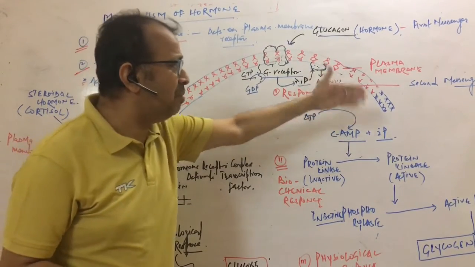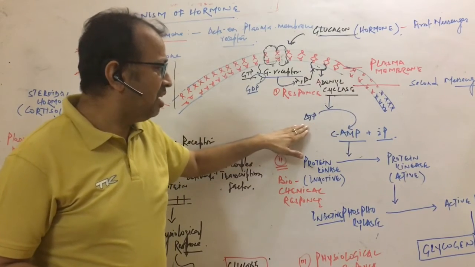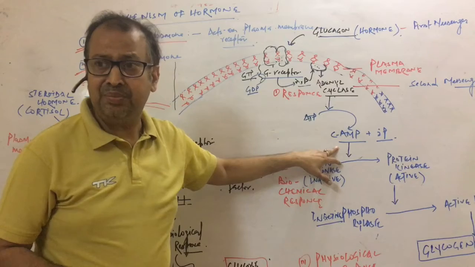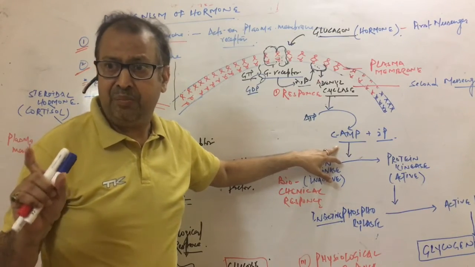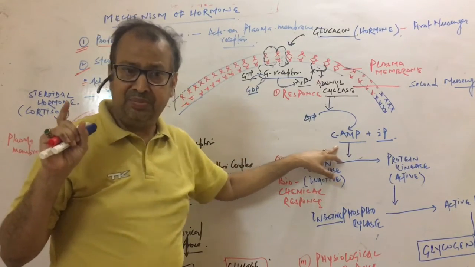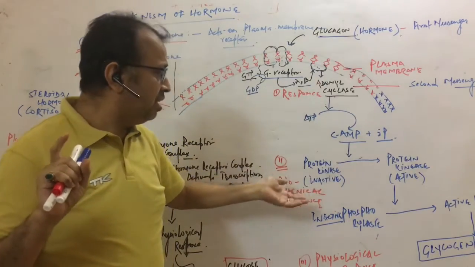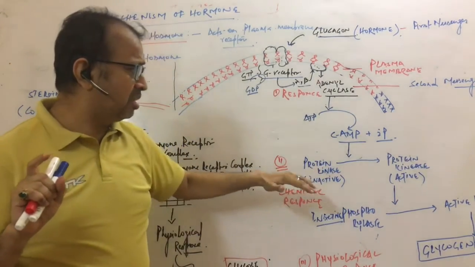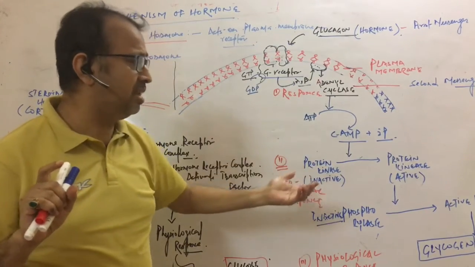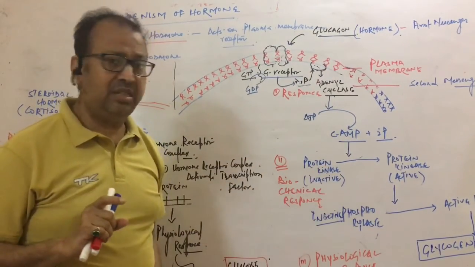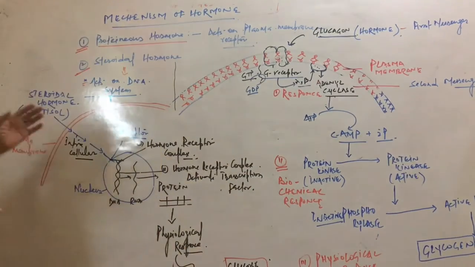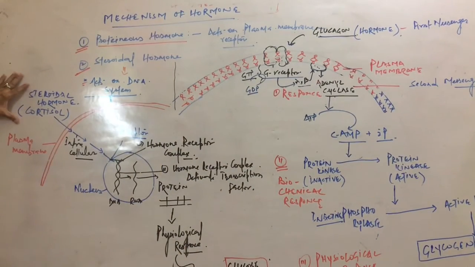So it is where the second messenger cascade starts. So it converts ATP to cyclic AMP. The third question would be asked in the NEET examination. So be prepared and be alert. The third one is the biochemical mechanism. So a question would be asked on protein kinase inactive to active, phosphorylase inactive to active, and finally how they work. The second question arises on how the steroidal hormone acts.